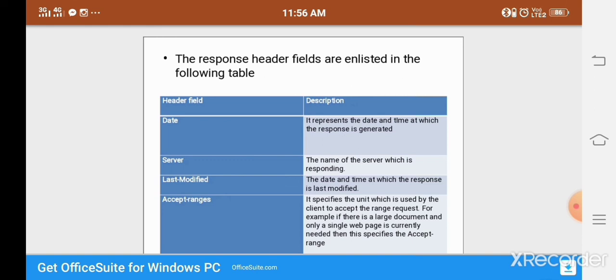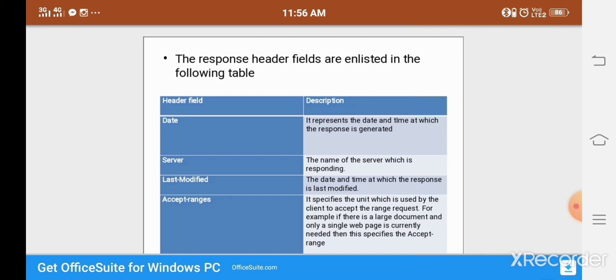One is the date, representing the date and time at which the response was generated by the web server. That is a header field. The second header field is the server, which is the name of the server responding to the current request.